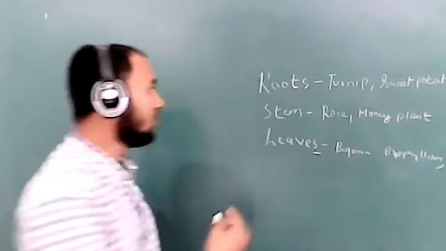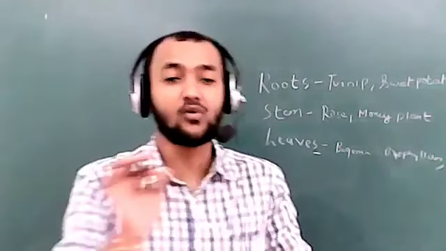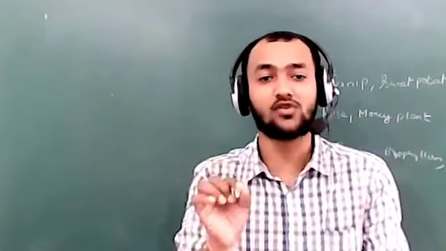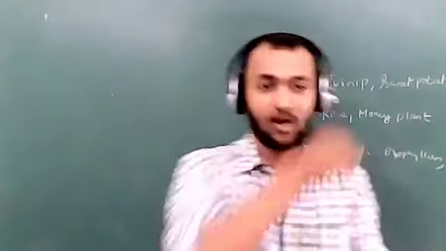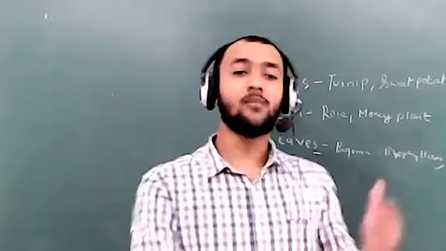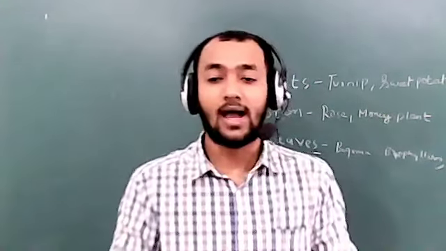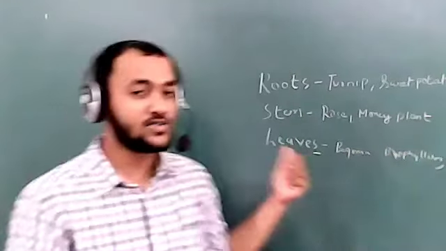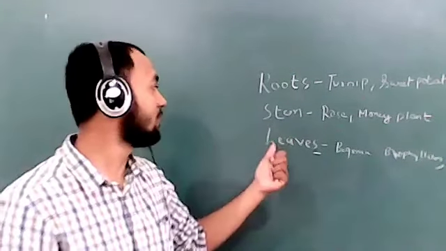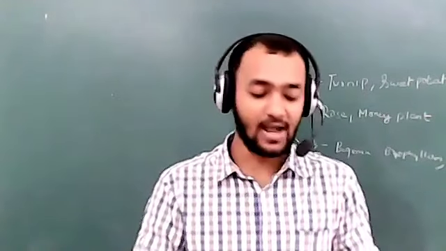Okay, so we have concluded that plants not only grow from seeds, they can also grow from the vegetative parts of plants. And what are the vegetative parts? That is root, stem, and leaves. From root, stem, and leaves, a new baby plant can grow. We have studied examples for roots, stem, and leaves. Then after this, we started solid, liquid, and gas.